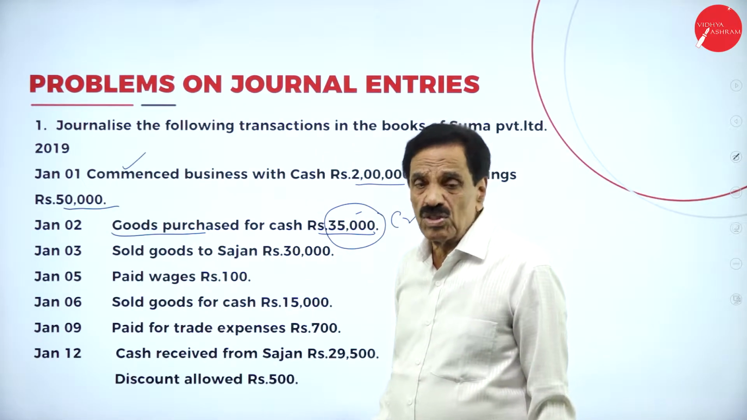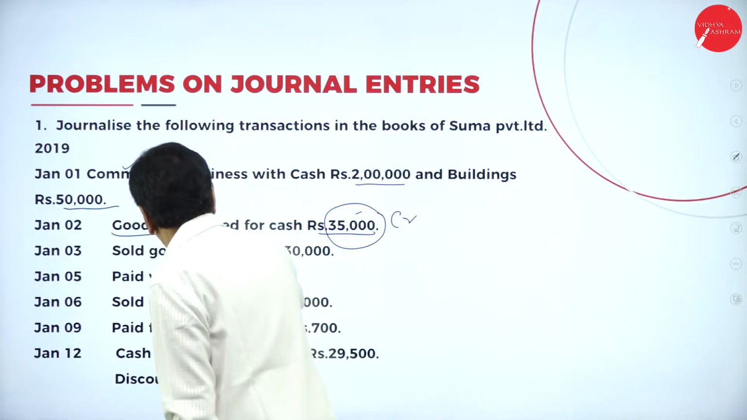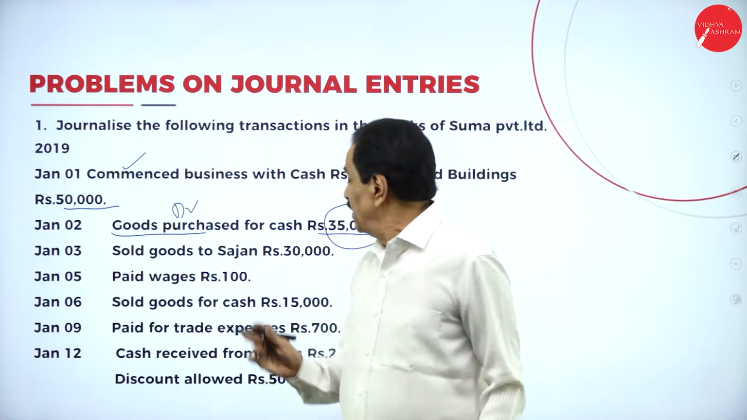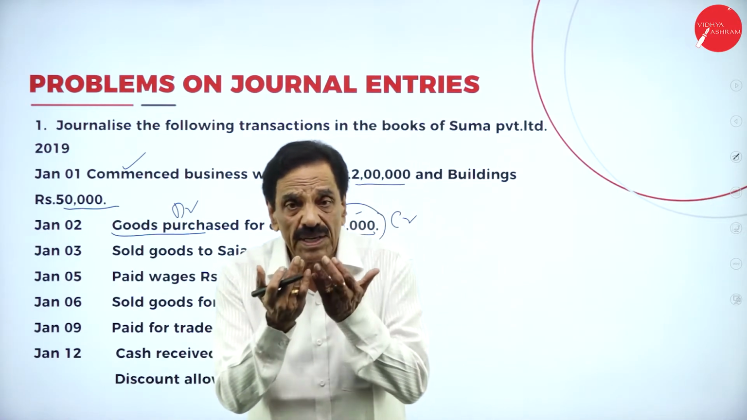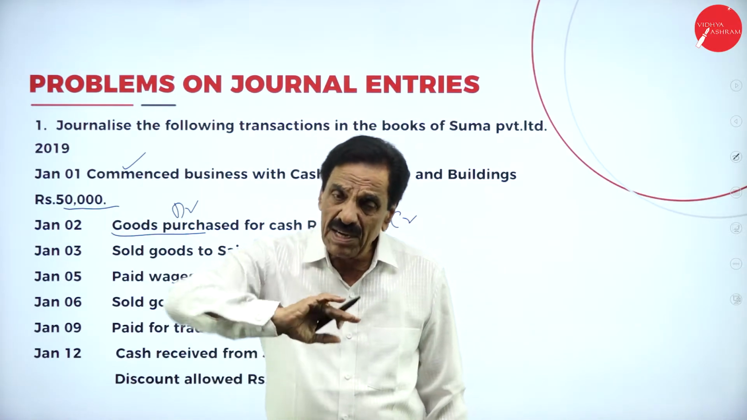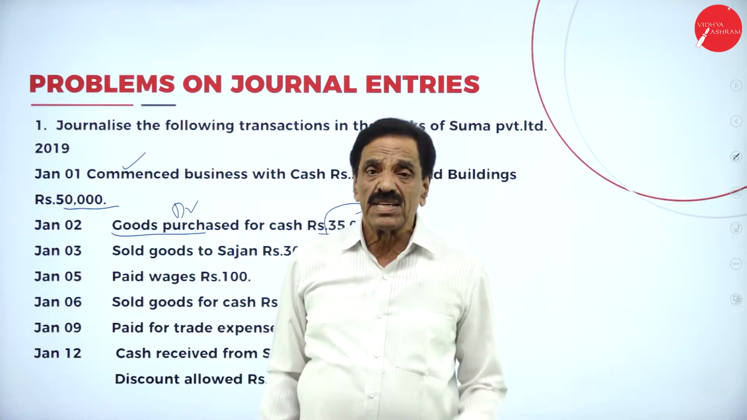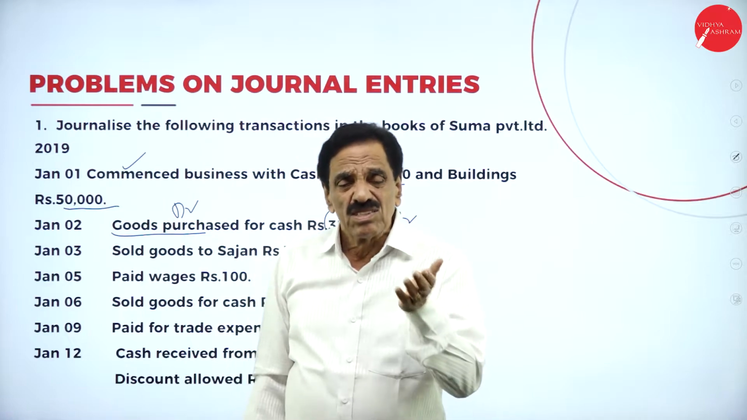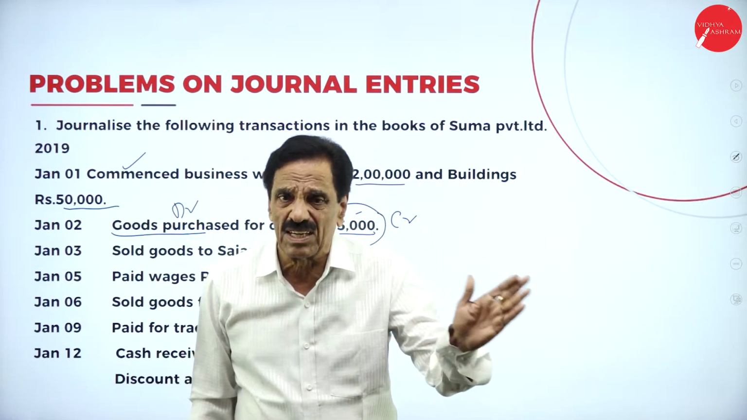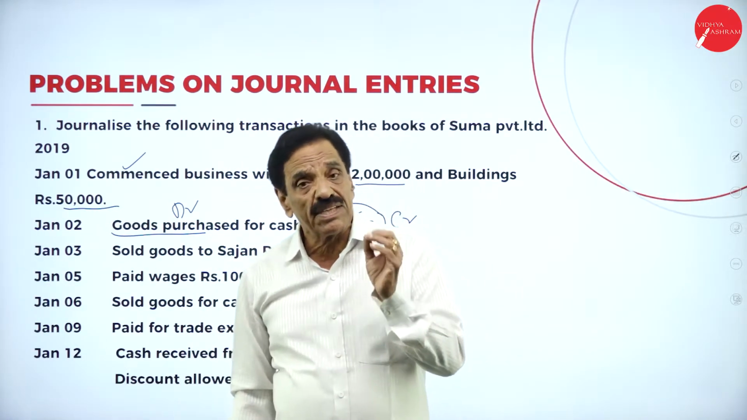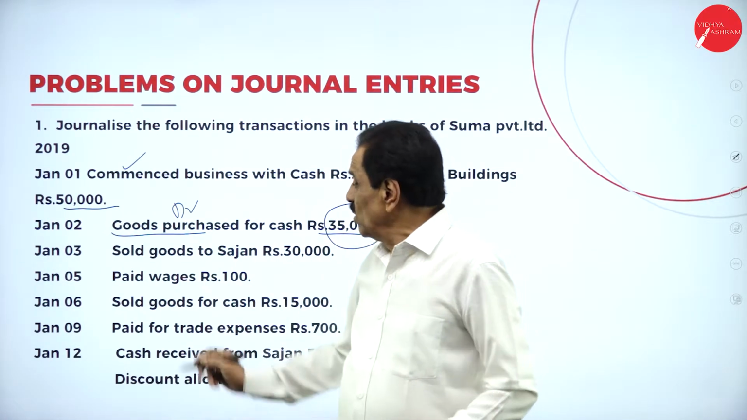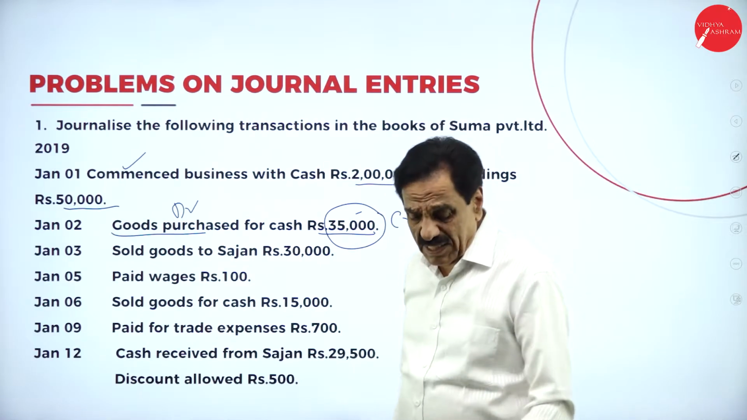What is coming in? Goods. Instead of goods, we say purchases should be debited. On which day? Second day. How much money? 35,000. What is coming in? Goods is coming in. Cash is going out. What's the entry? Purchases account debtor to cash account. Some authors say goods account debtor to cash account. Instead of goods, what we can do? Purchases account debtor to cash account to the extent of how much money?